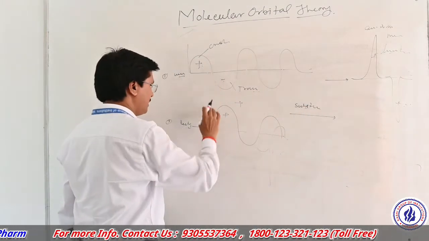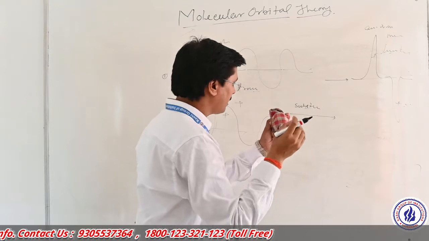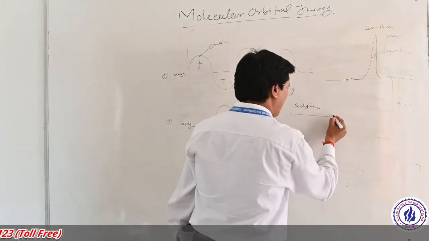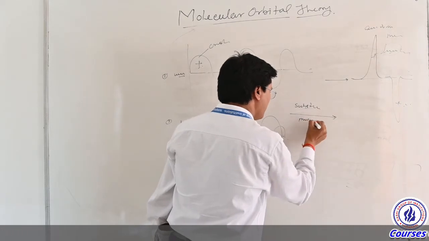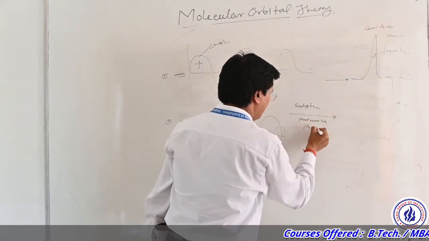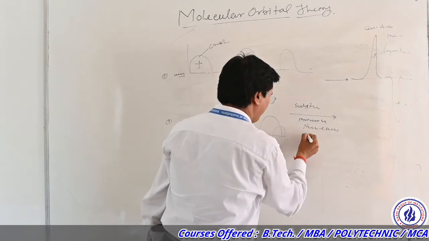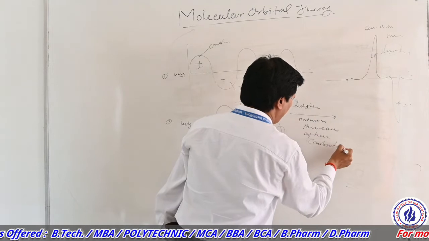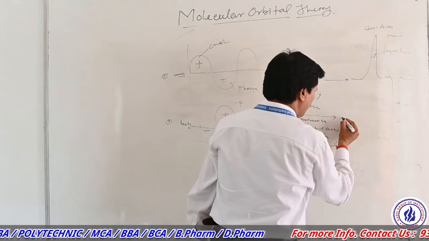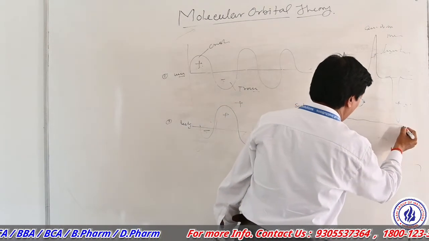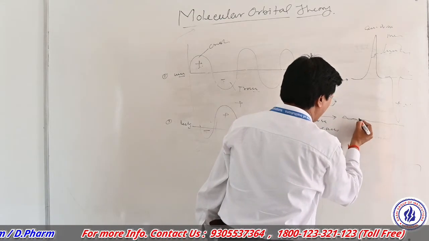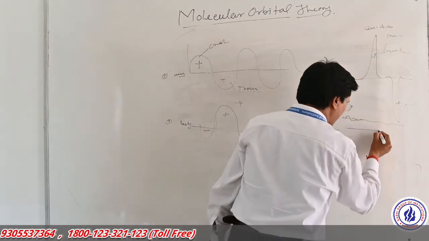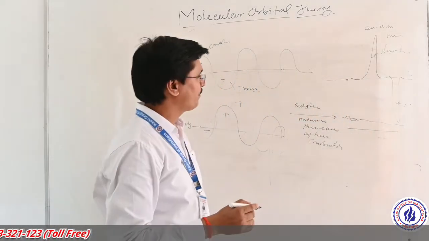That means they do not combine, and they minimize their energy after combination. There is no peak formation, or only a very slight peak, or a straight line is formed.